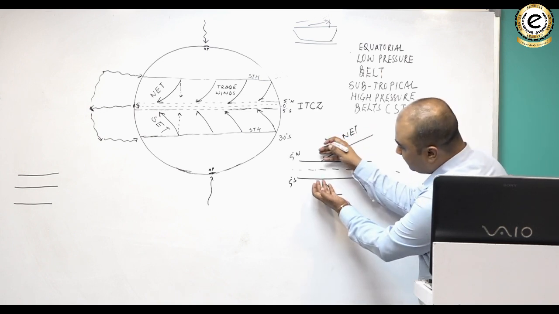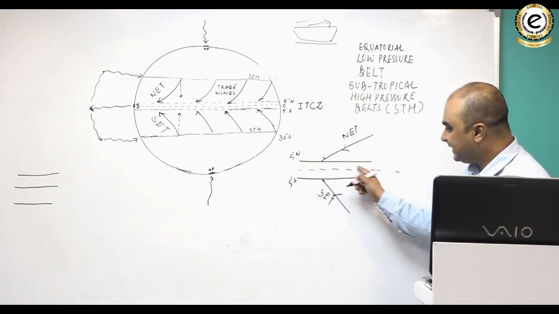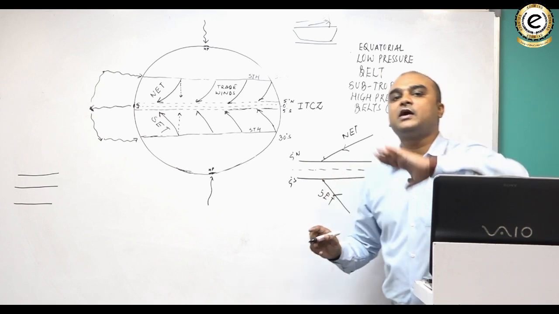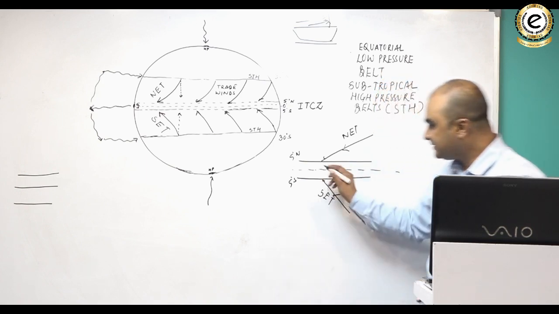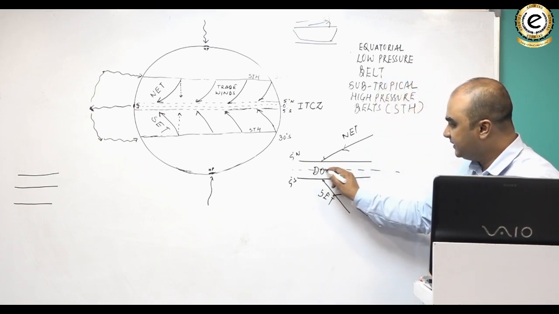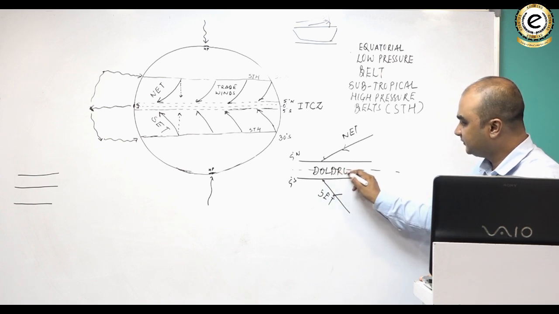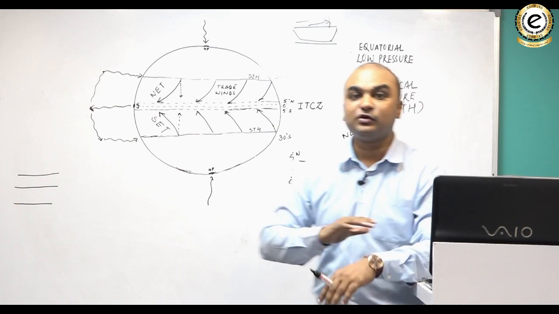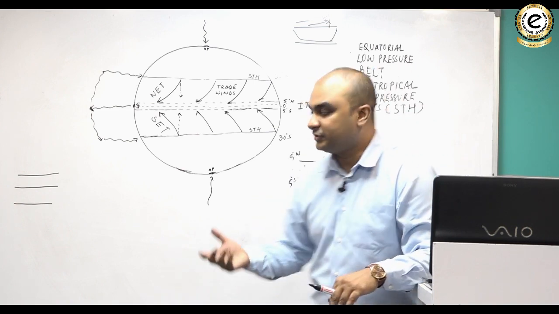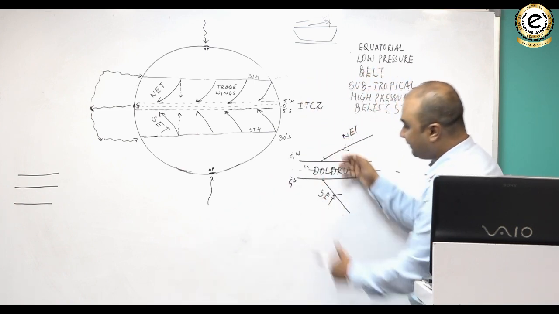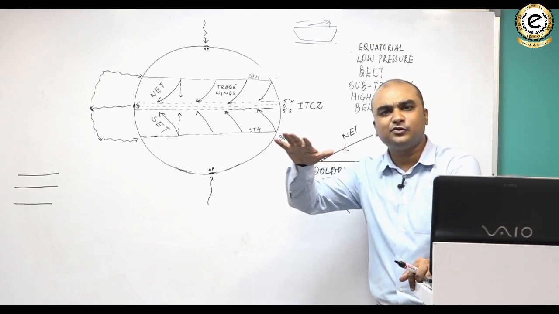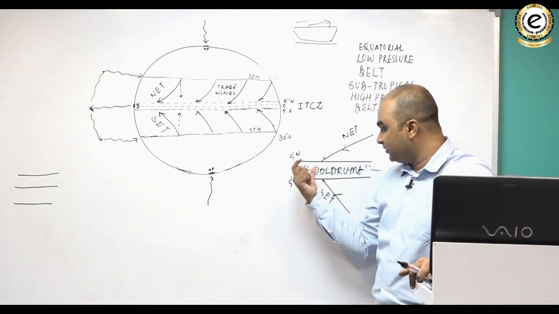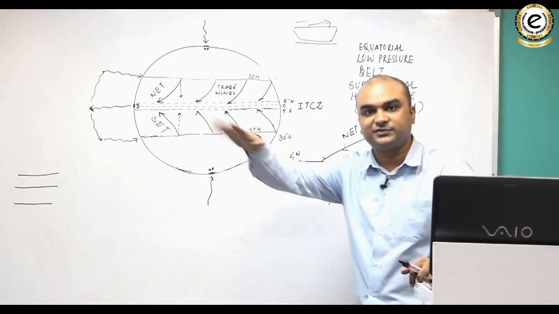reaching this point air becomes warm and it rises up. This area remains a zone of calmness, and this is known as the doldrums. The word doldrums in English means a zone of calmness where nothing moves. तो यहां पर क्योंकि एयर कभी पहुंच ही नहीं पा रहा है, तो ये एरिया तो एकदम काम एरिया होगा. इस एरिया को हम कहते हैं डोल्ड्रम, where nothing moves.